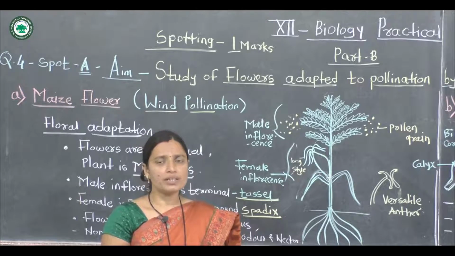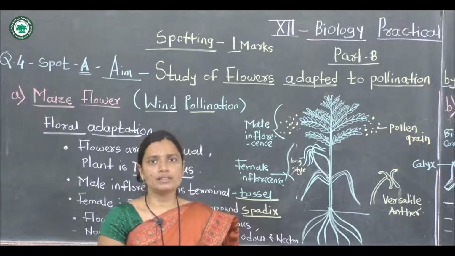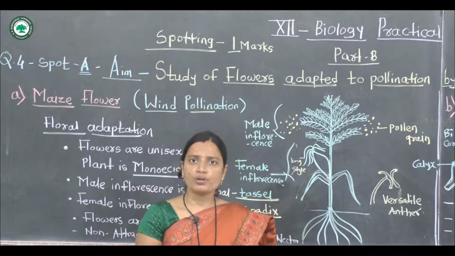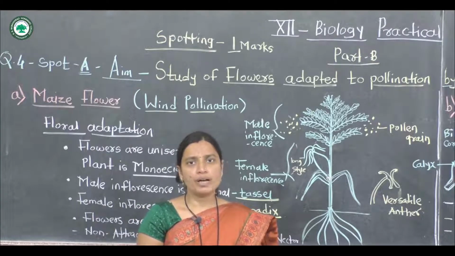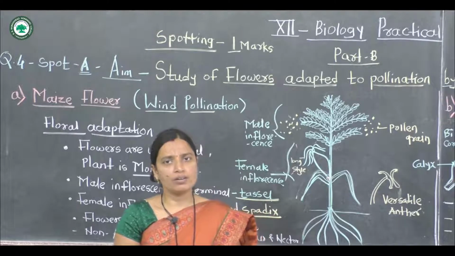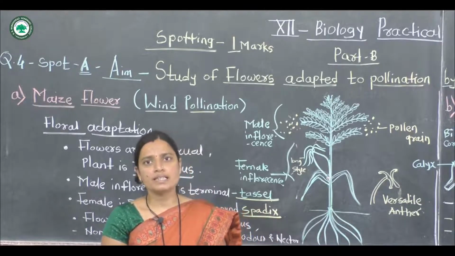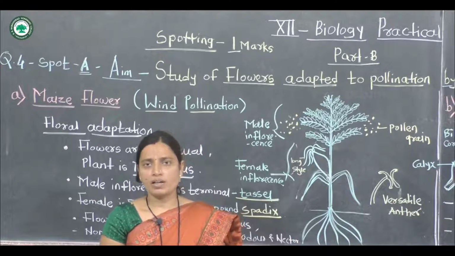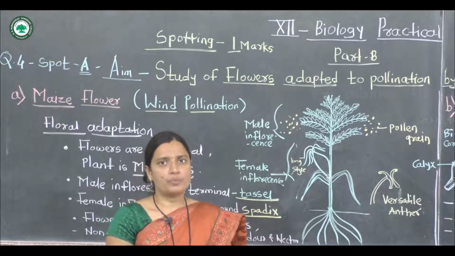You know the biotic agencies. Biotic agencies means living things or living organisms, and they are important for this pollination. Biotic organisms like insects, bats and birds are involved in pollination.